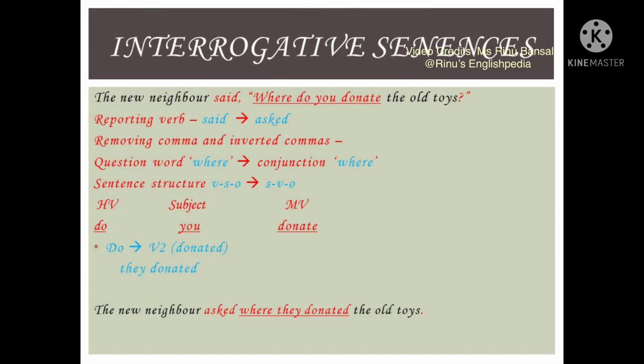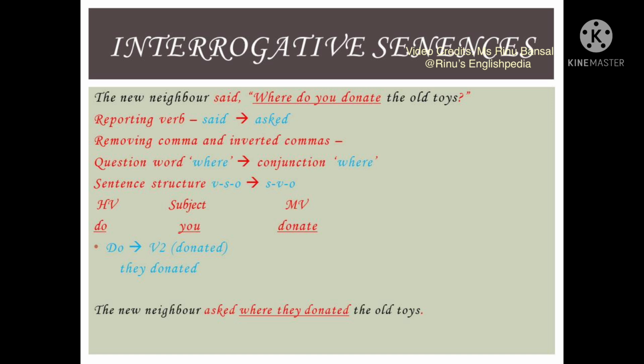Now let us understand the second rule of conjunctions. For this we have the sentence, the new neighbor said, where do you donate the old toys? Over here the first rule, reporting verb said, will convert into asked. We have to remove the comma and the inverted commas and add the conjunction where, because the sentence in the direct speech is starting with the question word where.